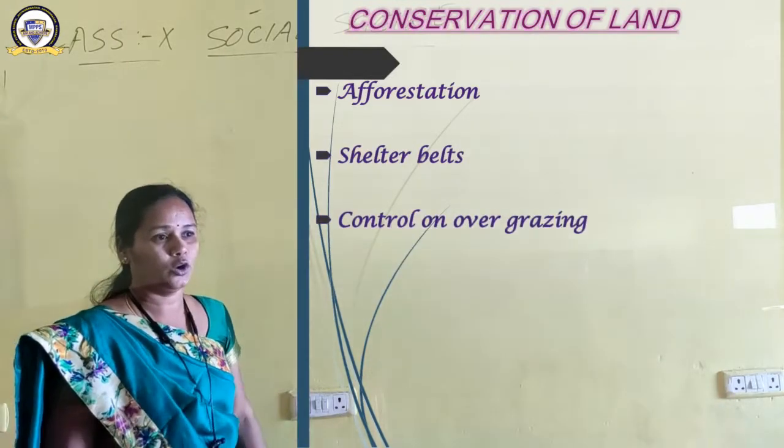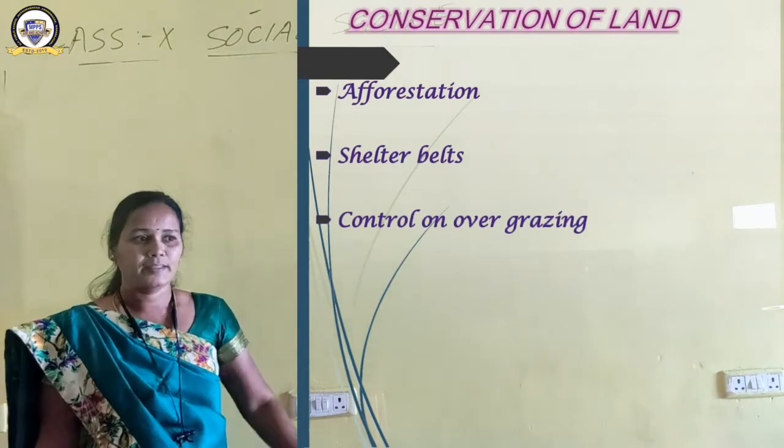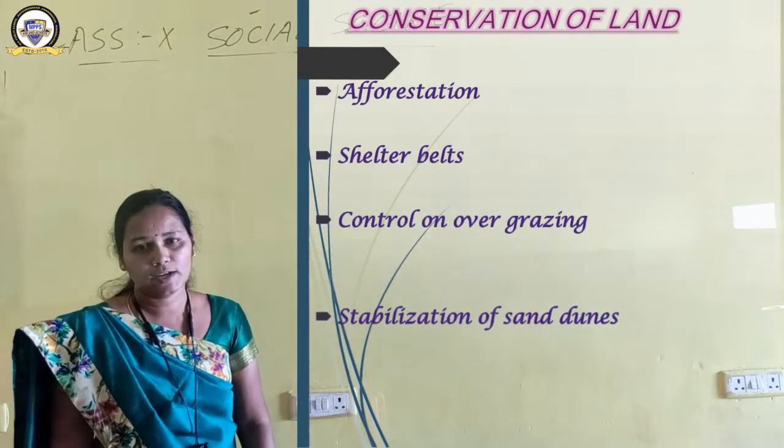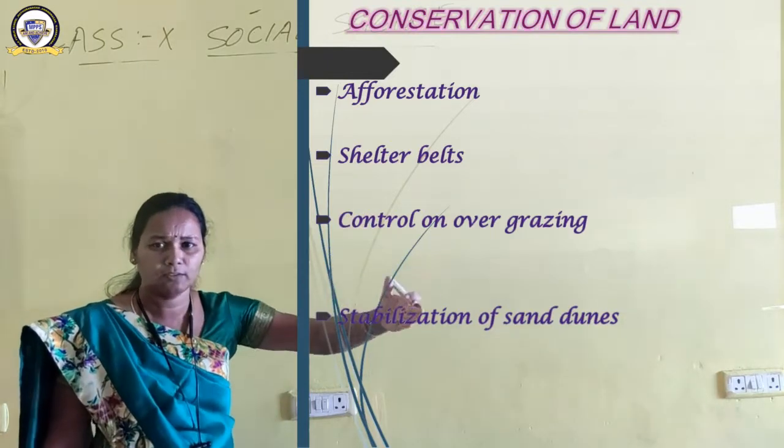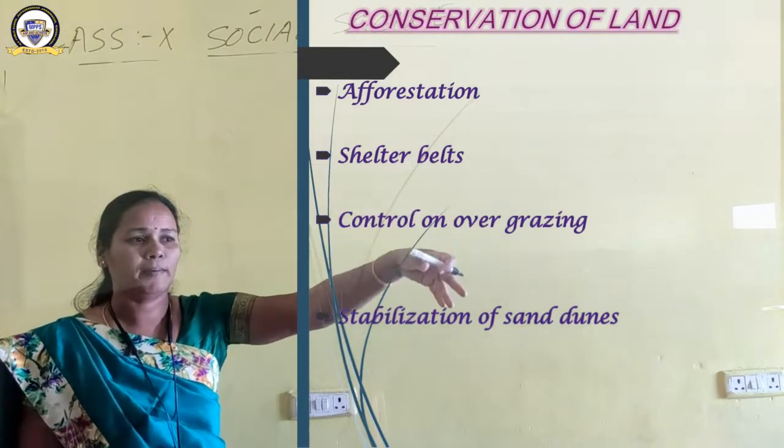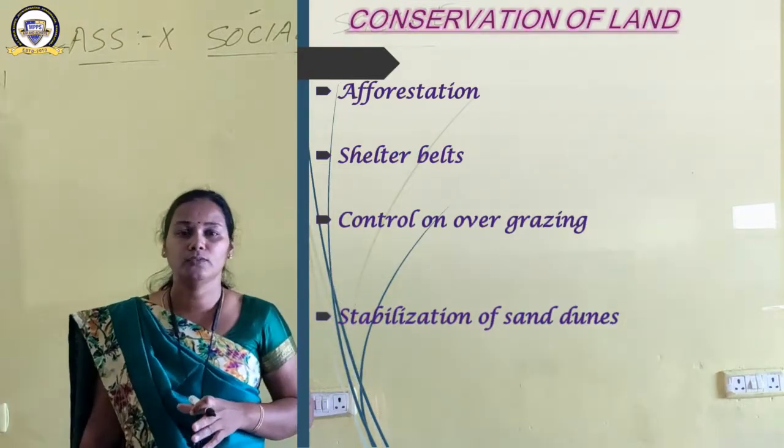Number three, control on overgrazing. Then number four, stabilization of sand dunes. These four are the major steps which can be adopted. Three more are there, we'll see them later. These are the four major steps which can be adopted to conserve land.